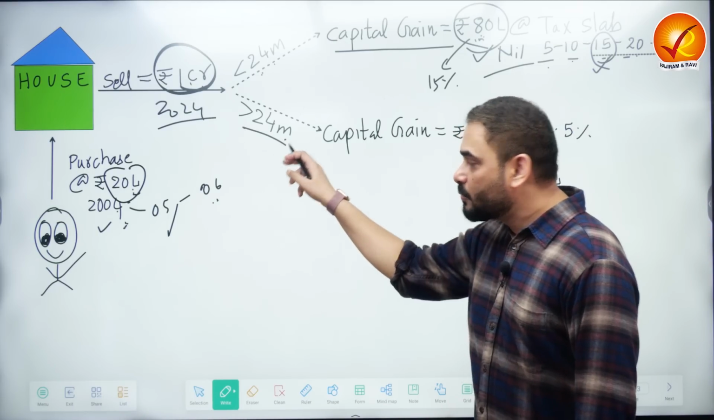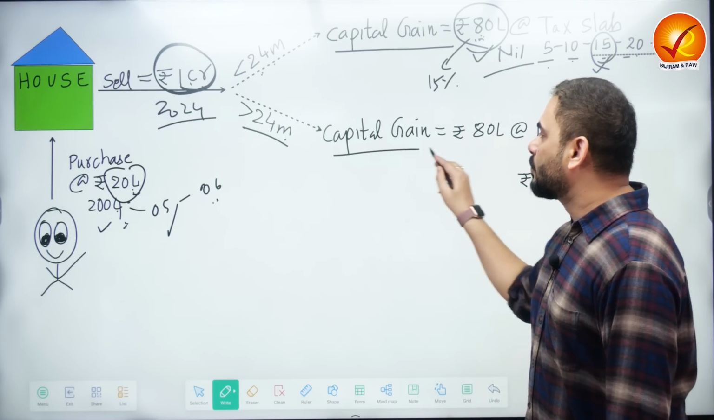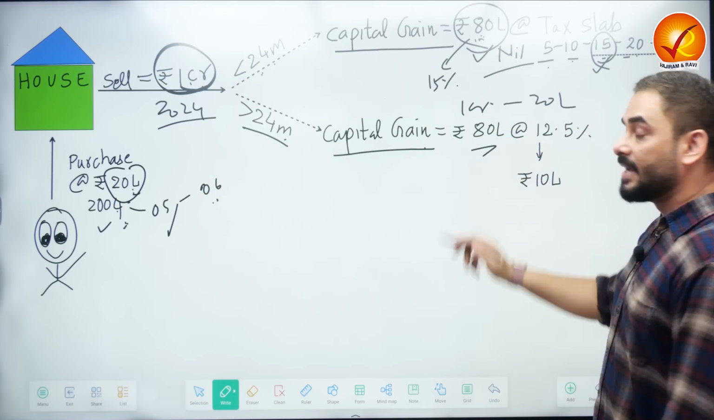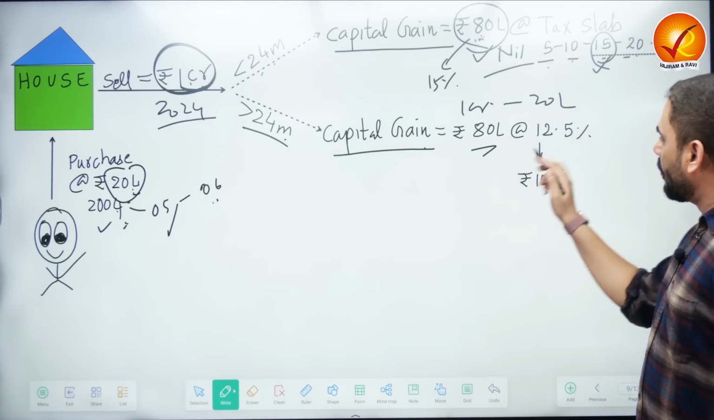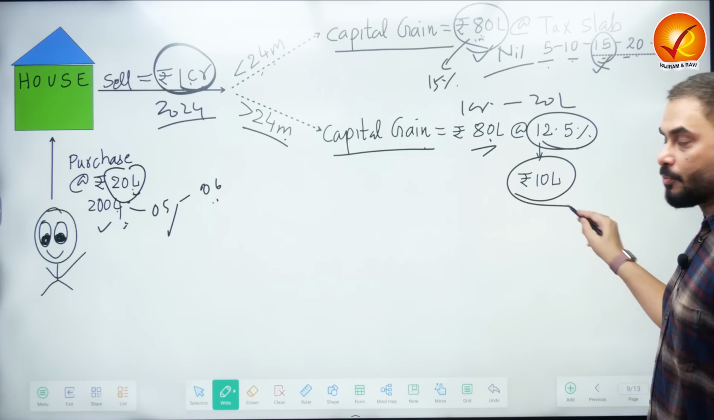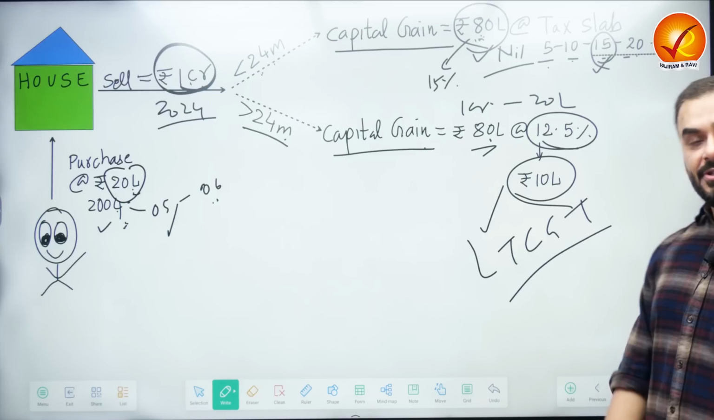But if you sell this house after 24 months, which is 2 years, then the Government of India will calculate the capital gains, which is 1 crore minus 20 lakhs, 80 lakhs. And here the government will calculate 12.5% of 80 lakhs, which is 10 lakh rupees. This becomes your long-term capital gains tax.